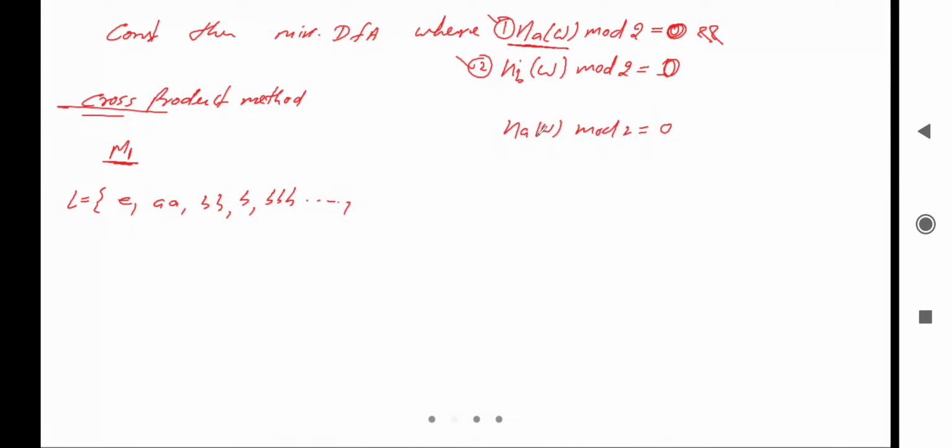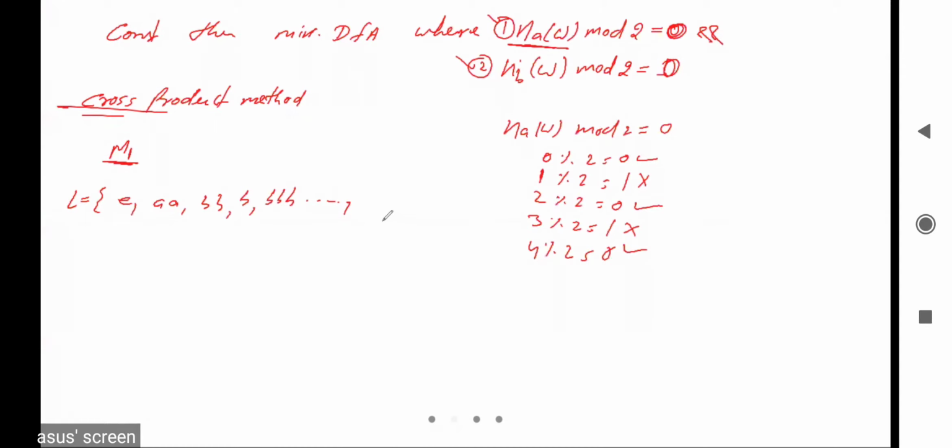So number of A can be 0, and 0 mod 2 equal to 0, so it is possible. What about 1 mod 2 equal to 1? It is not possible. 2 mod 2, that is also 0, so it is possible. Means a 2 length string of A is possible, right? So number of A can be twice also. Another thing, 3 mod 2 is equal to 1, it is not possible. After that 4 mod 2 equal to 0, means 4 A are possible, right?